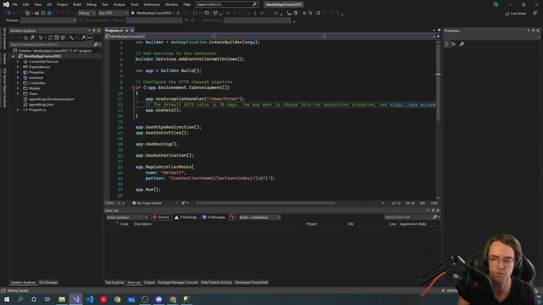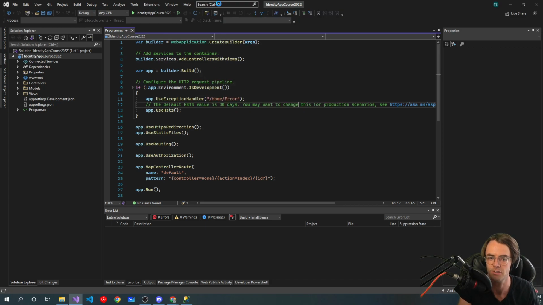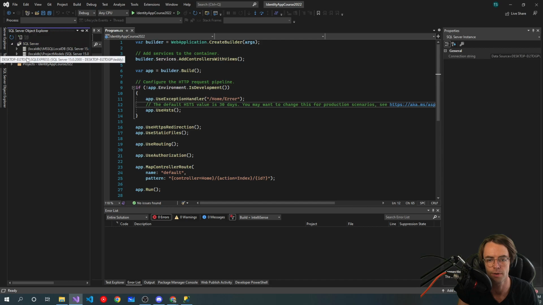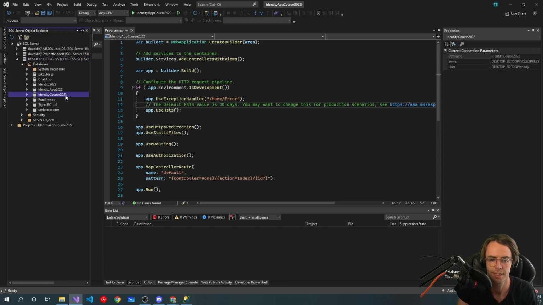Next thing we want to do is create a database and hook up a connection string to our app. The way you do that is you go up into your search bar and type in SQL Server Object Explorer. I've already created a database here that I've been testing, but I'm just going to create a brand new one.